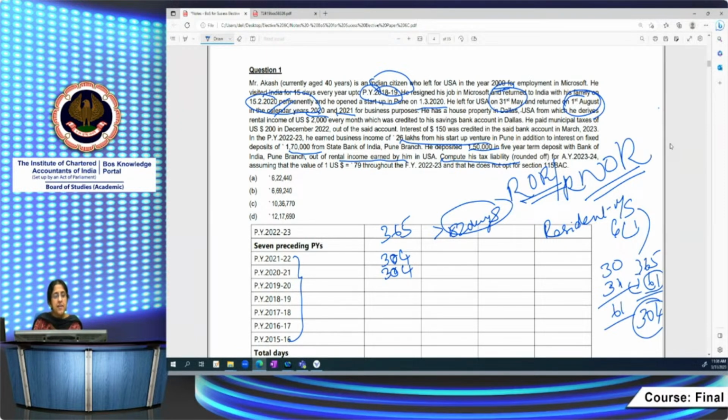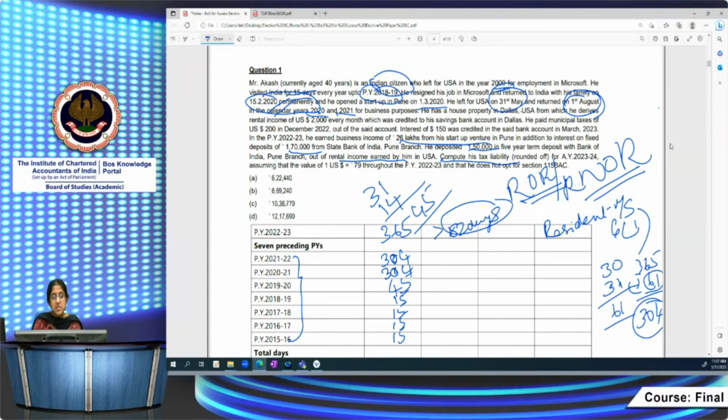Then 19-20 is the year in which he came back to India. He came on 15/2/2020. So in March he stayed 31 days, and in February from 15th to 28th is 14 days, so it's 45 days. So in previous year 19-20 he stayed for 45 days. Prior to that, up to previous year 18-19, he was in the US and he visited India for 15 days every year.